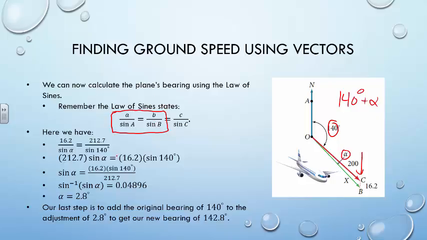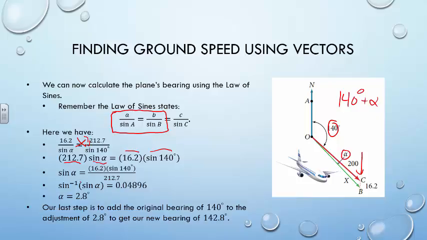So we know we have a 140 degree angle associated with that new ground speed of 212.7, and we know we have a 16.2 that's coming from this little orange guy right here, and a sine of alpha. And we do some cross multiplication this way, and we end up with 212.7 times the sine of alpha equal to 16.2 times the sine of 140 degrees.